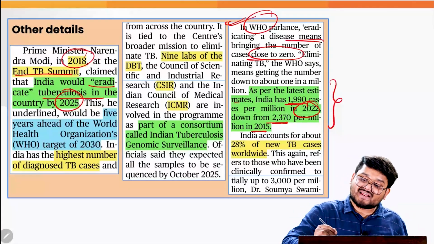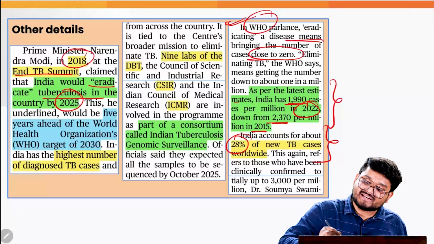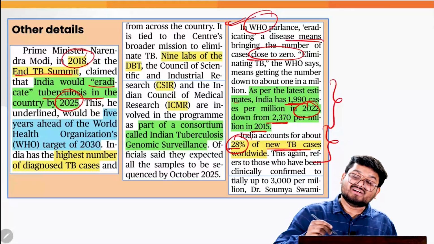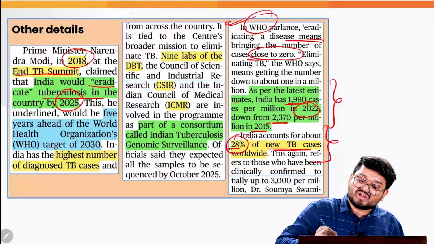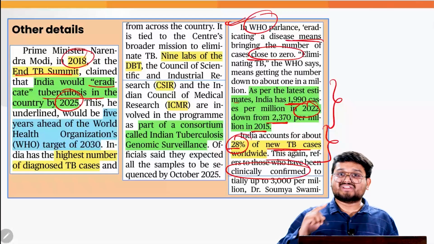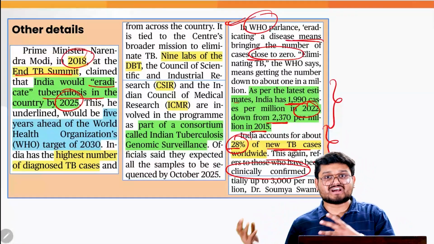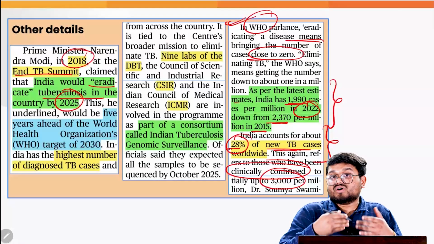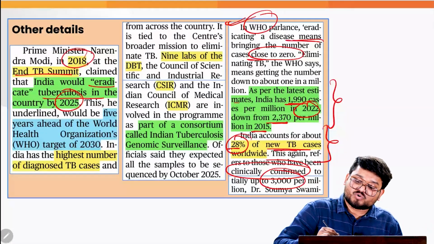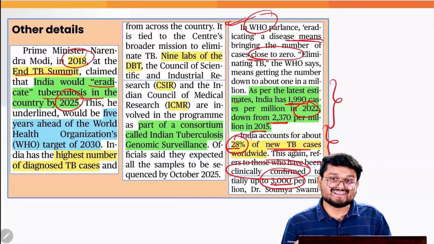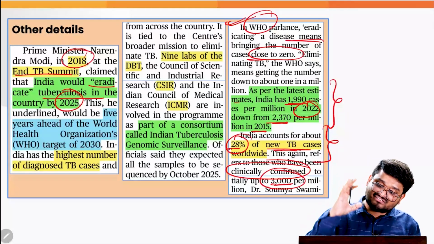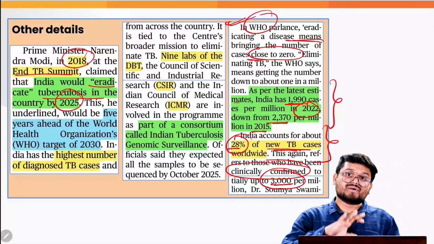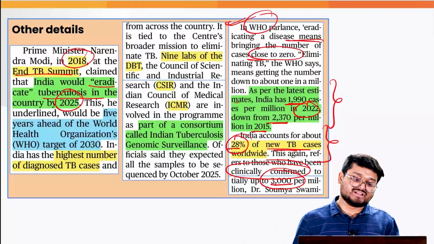But we have to understand that India accounts for 28% of the new TB cases worldwide, and these are generally clinically confirmed cases. There can be other cases which are not even confirmed, which can push the current number of around 2,000 to around 3,000 per million. That is a cause for concern, and that is exactly why we are trying to understand the extent of TB in the country.